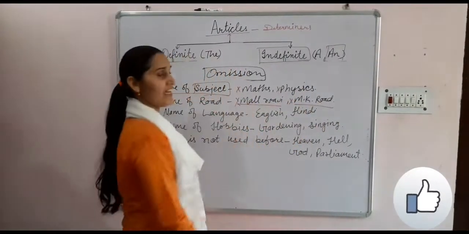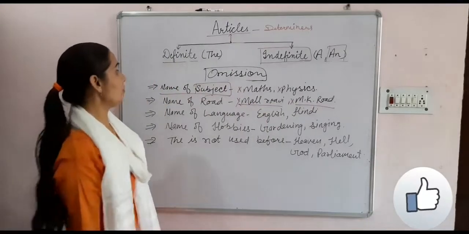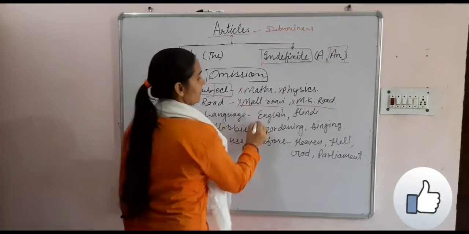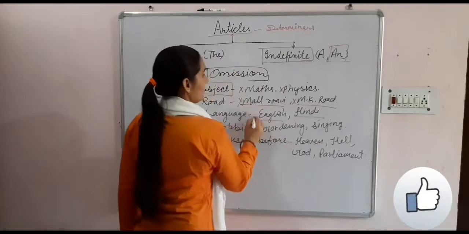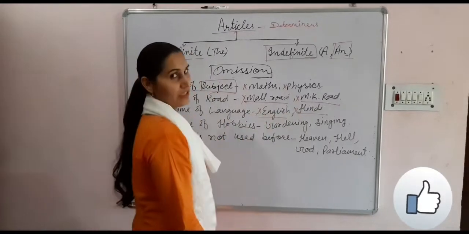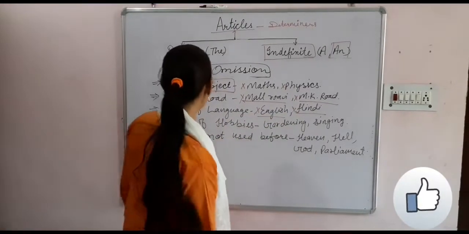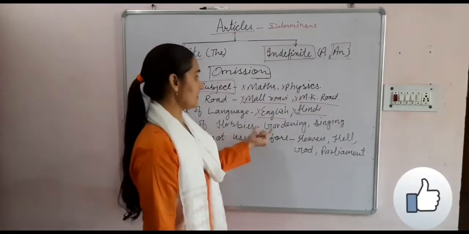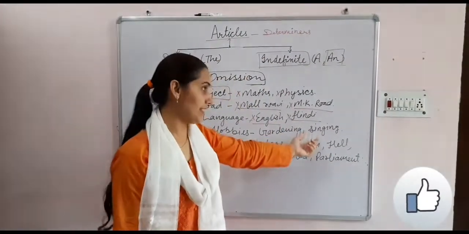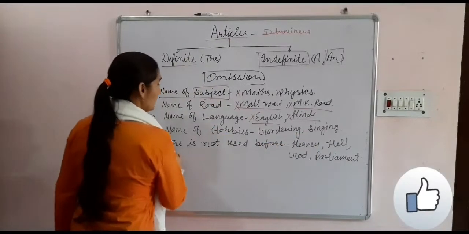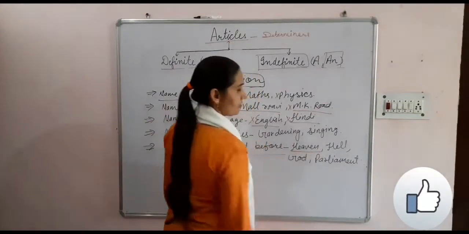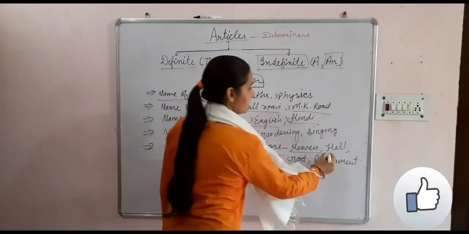We will not use an article; here also we will use zero article. Name of any language: English, Hindi, Sanskrit. We will not use an article. Name of hobbies: reading, writing, gardening, singing. The is not used before them. Here we will not use the. Heaven, hell: some words like heaven and hell also take no article.